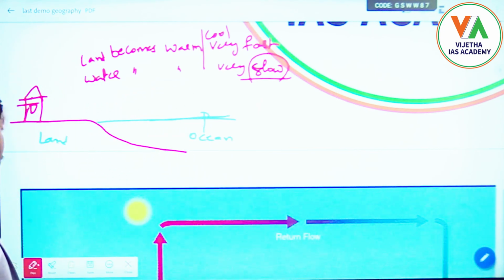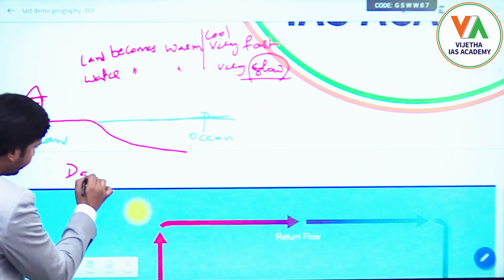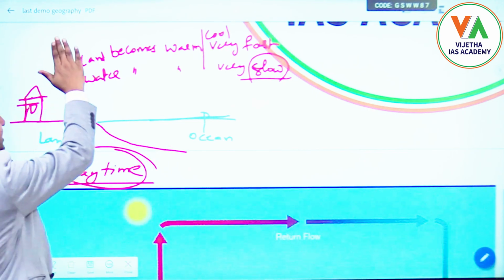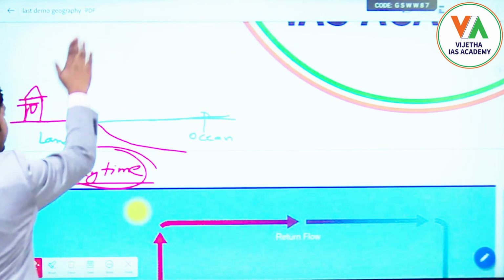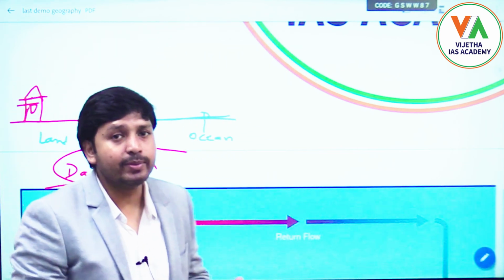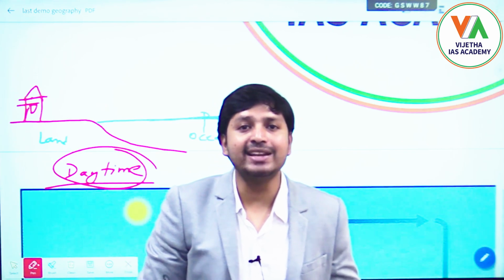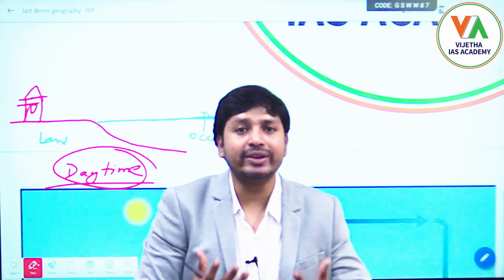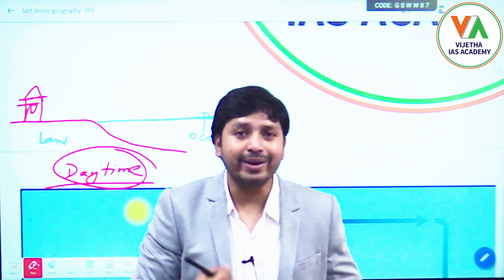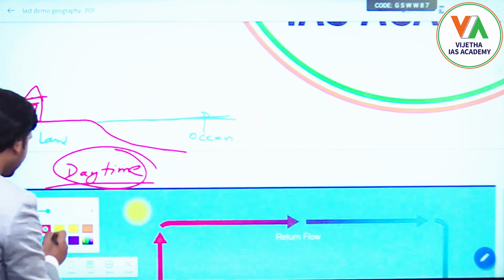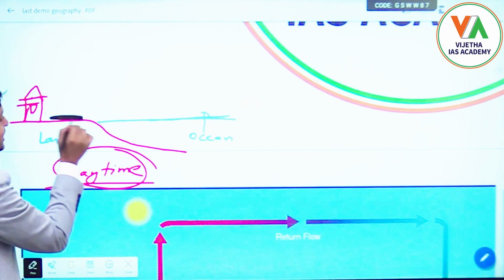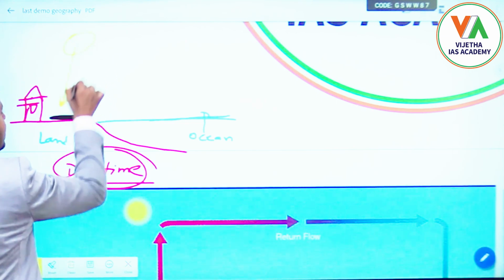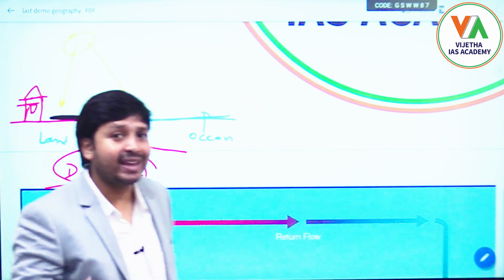Is it clear? Now let us take daytime. Once daytime comes, the sun will come, and the land surface will receive the sun's insolation. It will absorb that heat and become warmer very fast. The same insolation is also falling on the water, but water will take time to become warm.